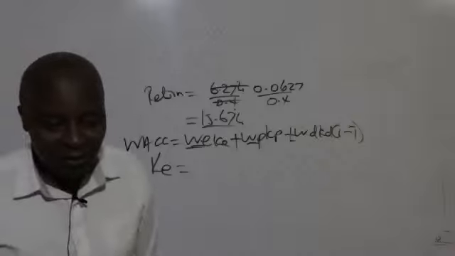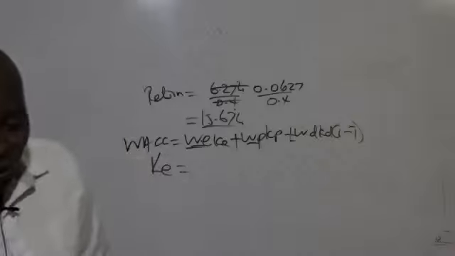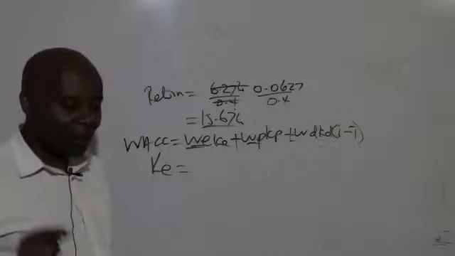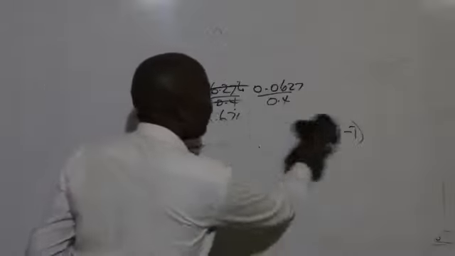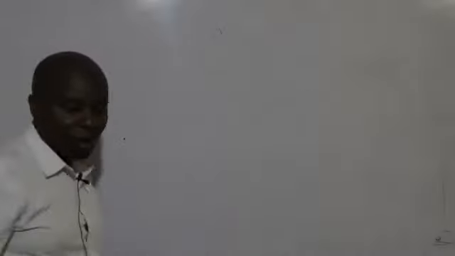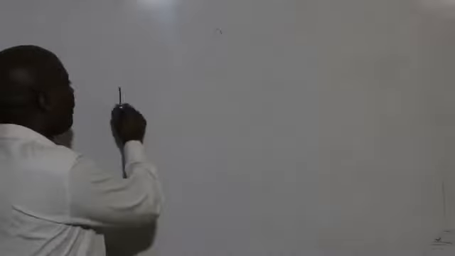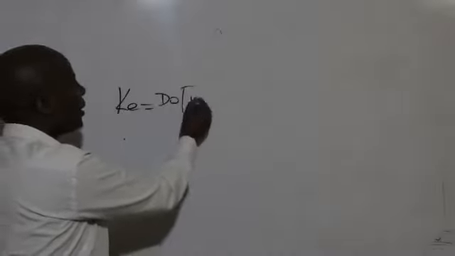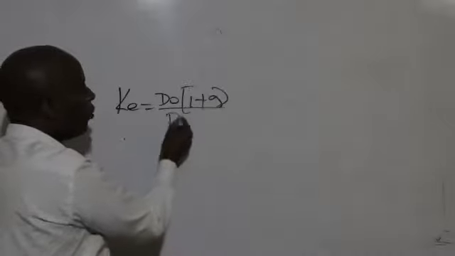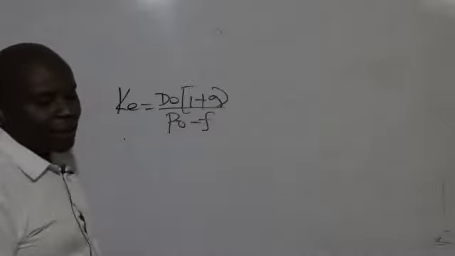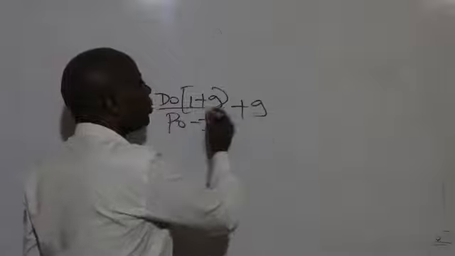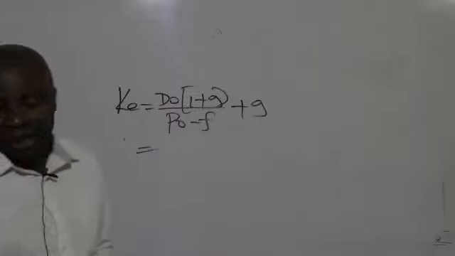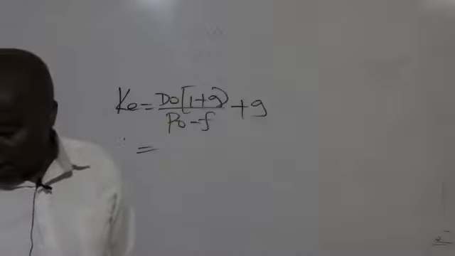Okay. So cost of equity, we are getting cost of equity. I'm sure there are students who are very tired. Cost of equity is not a problem so long as I remember my formula. My cost of equity will be equal to D0 times (1 plus G), all over P0, from which we must deduct something, so minus the rotation cost plus the growth rate. So ladies and gentlemen, please go ahead and substitute and give us the cost of equity.